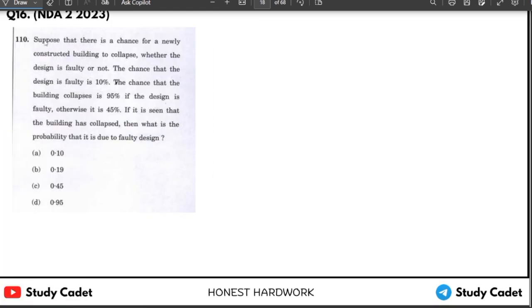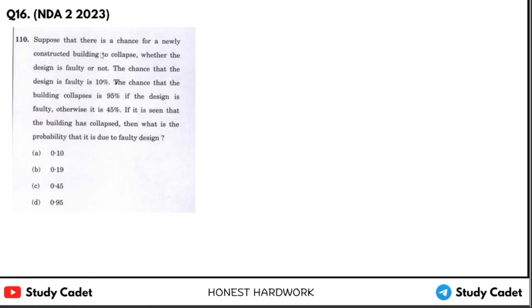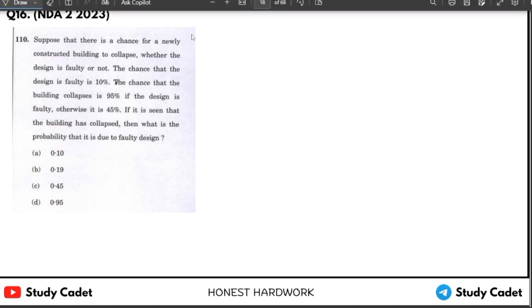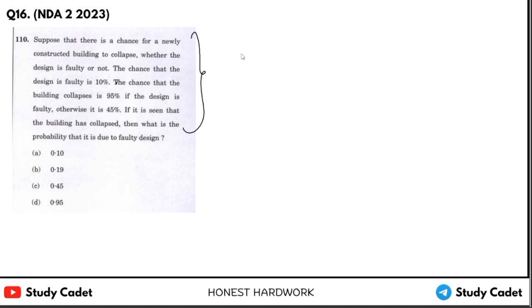Now see, suppose that there is a chance for a newly constructed building to collapse, whether the design is faulty or not. The chance that the design is faulty is 10%, the chance that the building collapses is 95% if the design is faulty, otherwise it is 45%. If it is seen that the building has collapsed, then what is the probability that it is due to faulty design? Now don't fear by seeing the length of the question. It is a very easy question of Bayes theorem.